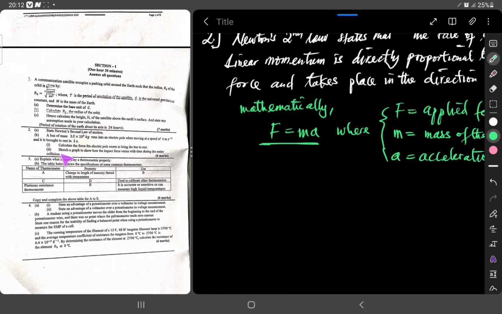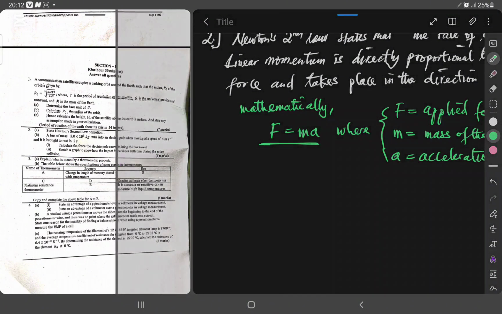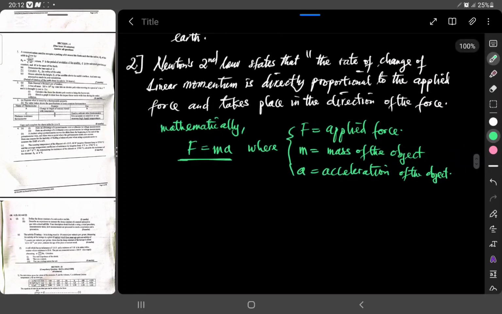Okay, so we are done with A. In B, Roman 1, we have to calculate the force the electric pole exerts to bring the bus to rest. In this case, we are going to relate Newton's second law with impulse. What is impulse? Impulse is simply the product of the force and the time in which the force is acting. Whenever two bodies collide, the force one body exerts on the other multiplied by the time they spend together in contact gives us impulse.